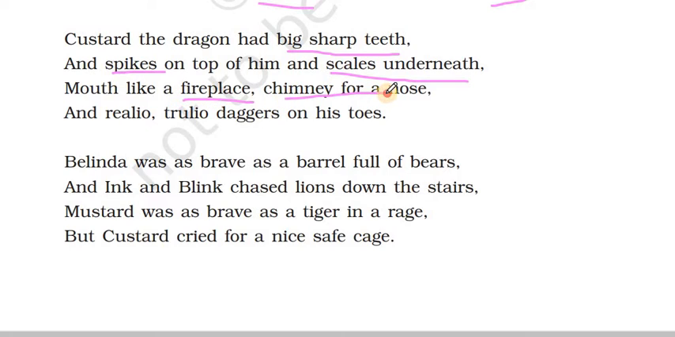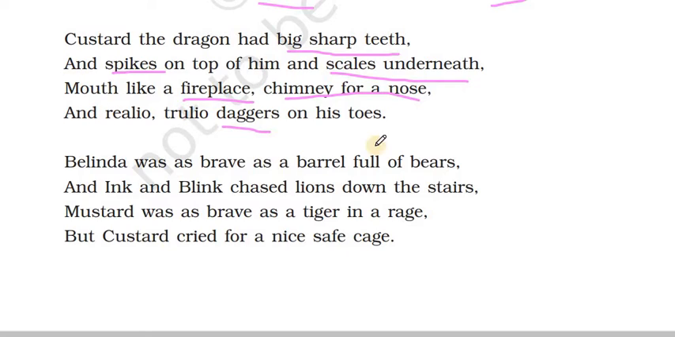Chimney for a nose. Chimney is what we use in the kitchen. Whenever the vapor comes out while cooking, it goes out through the chimney. It is a long cylindrical structure. So he has a nose which looks like a chimney. And realio trulio, daggers on his toes.